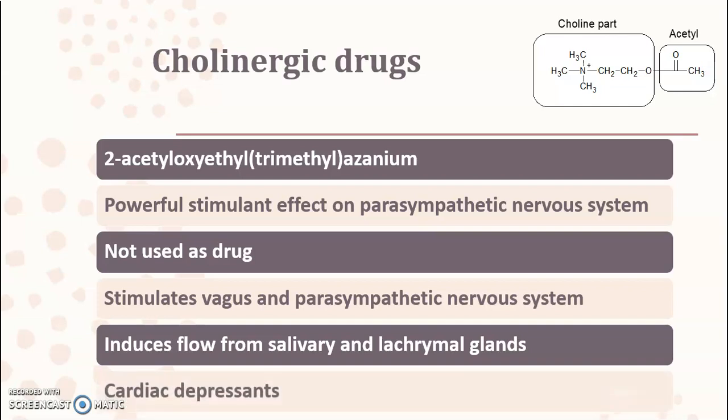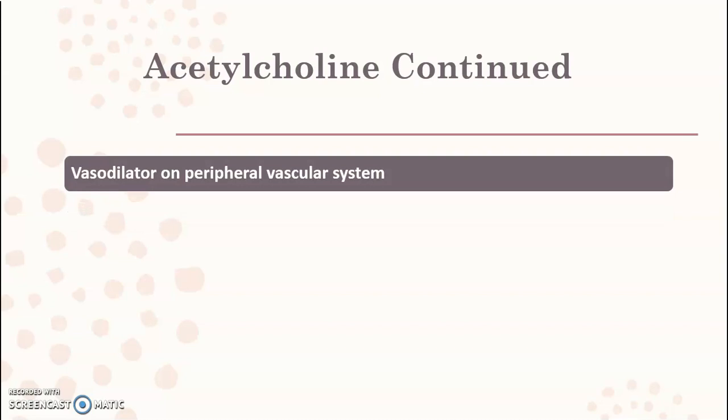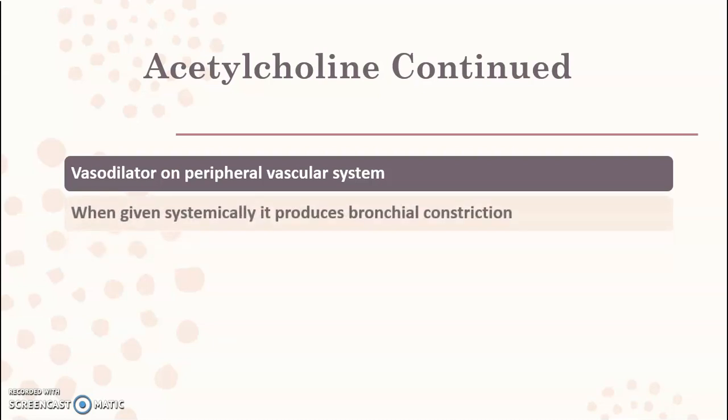It is also a very powerful cardiac depressant. So consumption of this acetylcholine will lead to severe cardiac depression. That is, hypotension is observed when acetylcholine concentration is increased in the body. Further, it is a powerful vasodilator on the peripheral vascular system also. This is another reason why acetylcholine shows more hypotensive effect, because it acts on the peripheral system as well as it acts on the heart also. So due to the combined effect, this is acting as a powerful vasodilator.